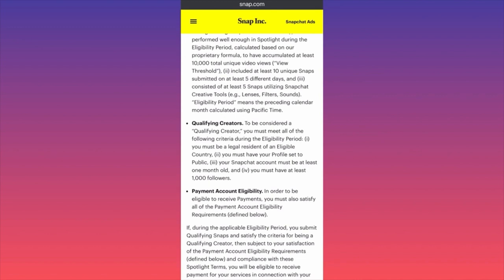Let's wrap everything up. Check your country. If your country is eligible, that's okay. Then check your account: do you have 1,000 followers, and is your account at least 30 days old? And then you should qualify by getting 10,000 unique video views on each of the snaps that you create in the last 5 days. And then you want to make sure that you have at least 5 snaps that are utilizing the creative tools, lenses, filters, sounds, to be eligible for the new program updates.